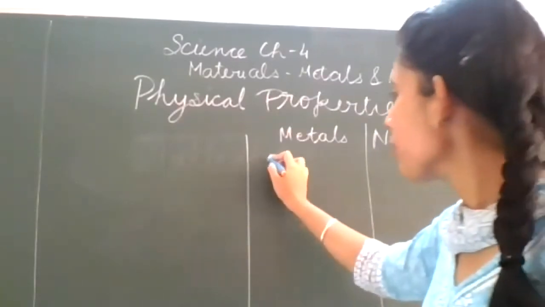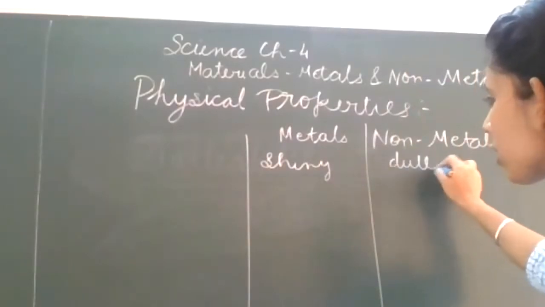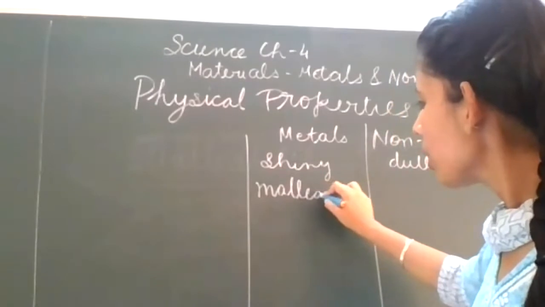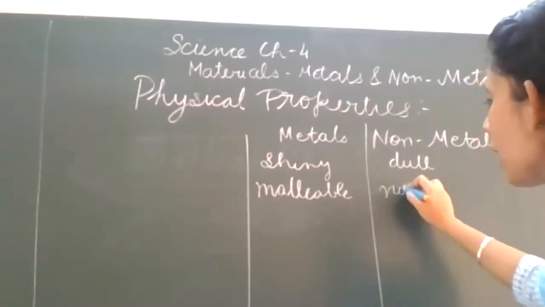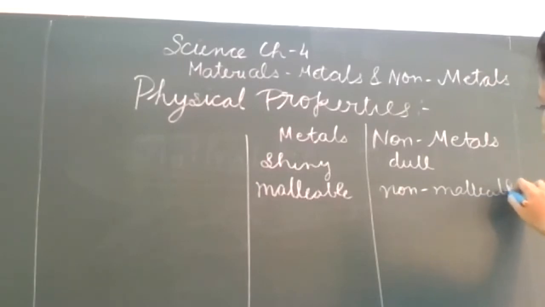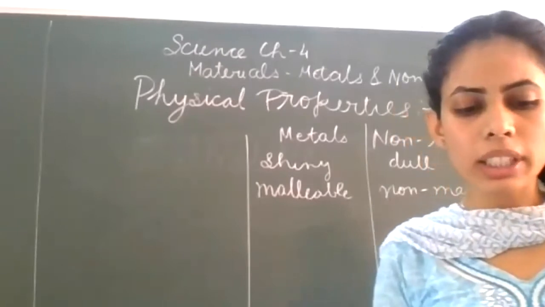So metals have shiny appearance. These have dull appearance. Clear? Next property is these are malleable. Non-metals are non-malleable. These are the two properties that we have discussed. Okay, now next come to the third one.